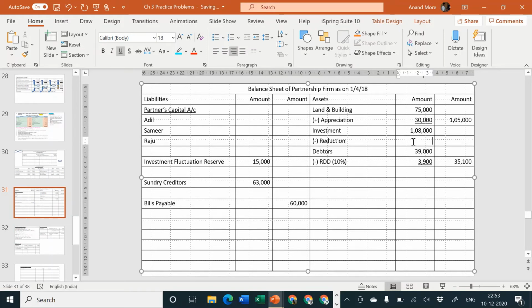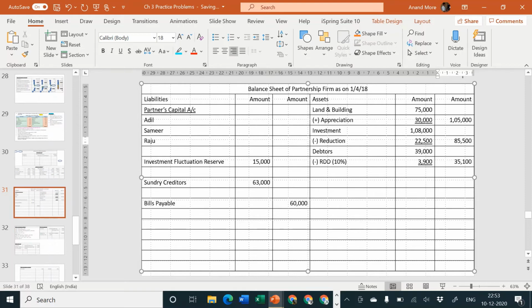What is the amount of reduction? 22,500. How much amount will go to the outer column? Out of 1,08,000, you are going to remove 22,500. So the amount remaining is 85,500. Okay, so one effect is complete.